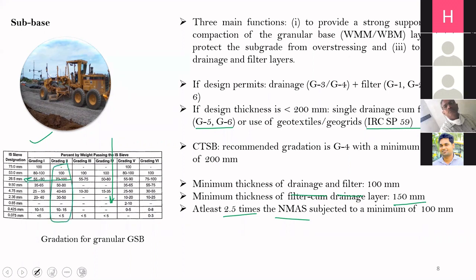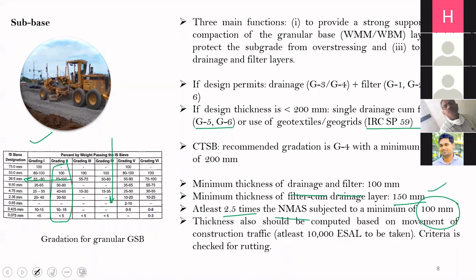So at least 2.5 into 26.5 mm should be provided, subject to a minimum of 100 mm, which means if after calculation this value comes to be less than 100 mm, then you are bound to provide at least 100 mm. The next criterion for determining the thickness is based on a certain analysis procedure.